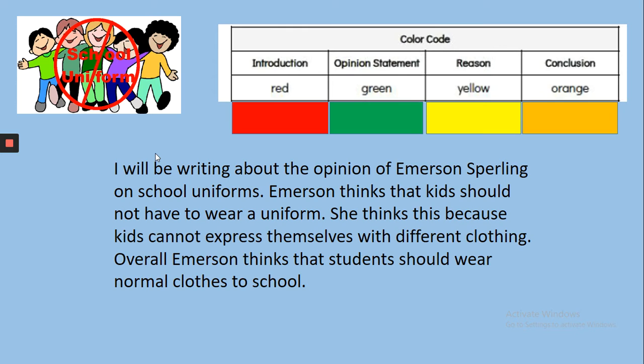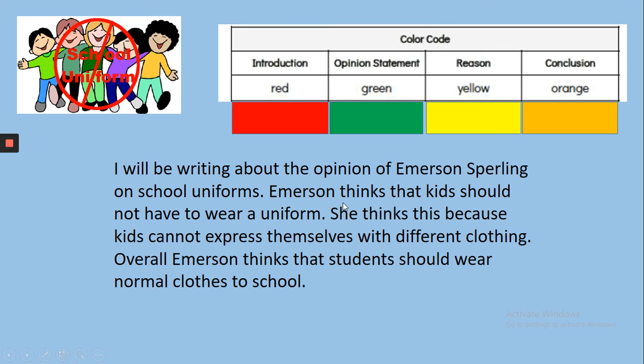So Miss Livingston yesterday in a note catcher wrote about Emerson and whether she wanted school uniforms or not. So I have her passage that she wrote in the note catcher, and I'm going to read it to you, and then we're going to highlight the different sections with our different colors. So I will be writing about the opinion of Emerson Sperling on school uniforms.